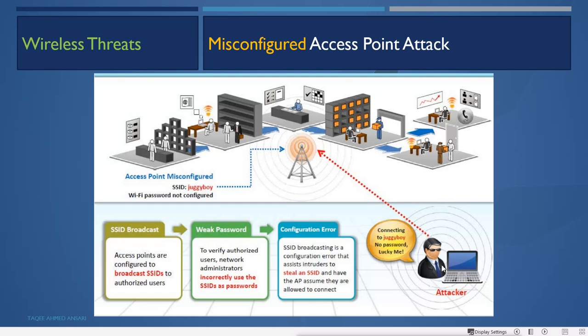So it is connected, and then it can use the AP and see all the data of this organization. It can sniff all the data of this organization, and since it is using no encryption, it can see the data. So all of this is misconfiguration of the AP: a weak password or no password, or the SSID broadcasting outside of the premises. These all lead to the attack, and it is called the misconfigured access point attack.